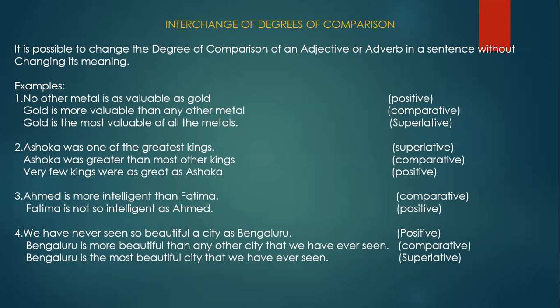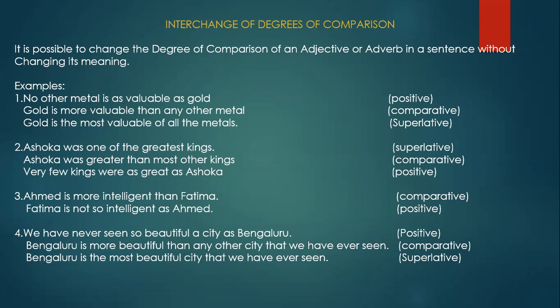So if you are writing again in the comparative form, without changing the meaning, you can write: Mount Everest is higher than Mount K2.